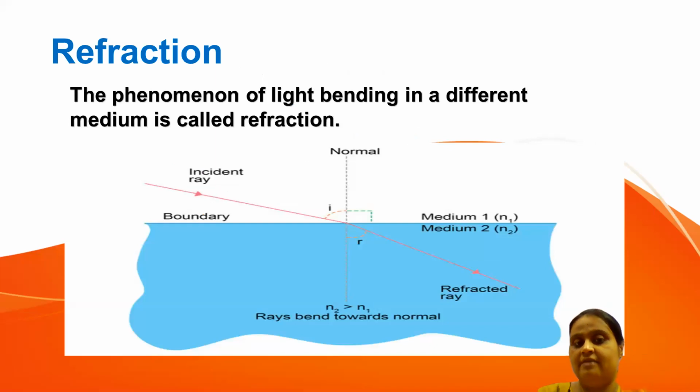Refraction. What do you mean by refraction? Refraction means when a light ray passing from one medium to another medium, then the direction of light ray gets changed. And due to this, we can see on the screen bending of light when it passing from one medium to another medium. This phenomena is known as refraction.